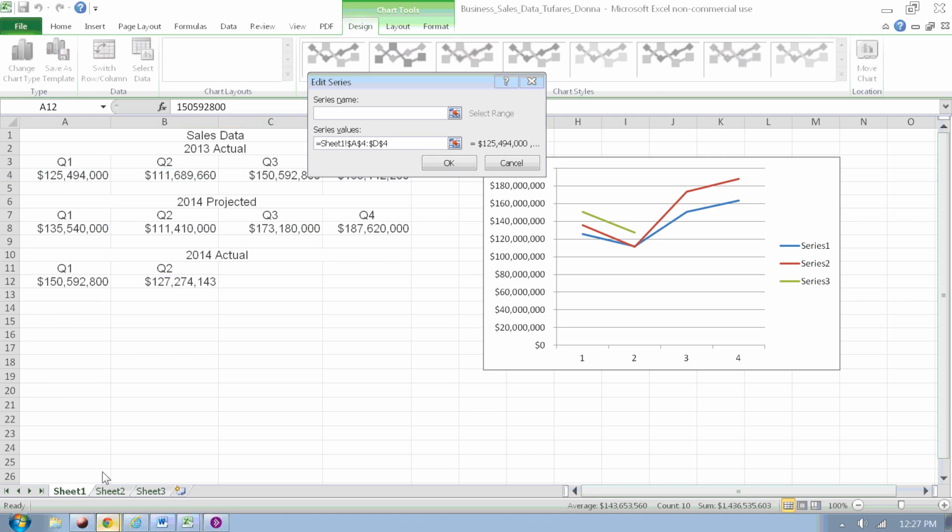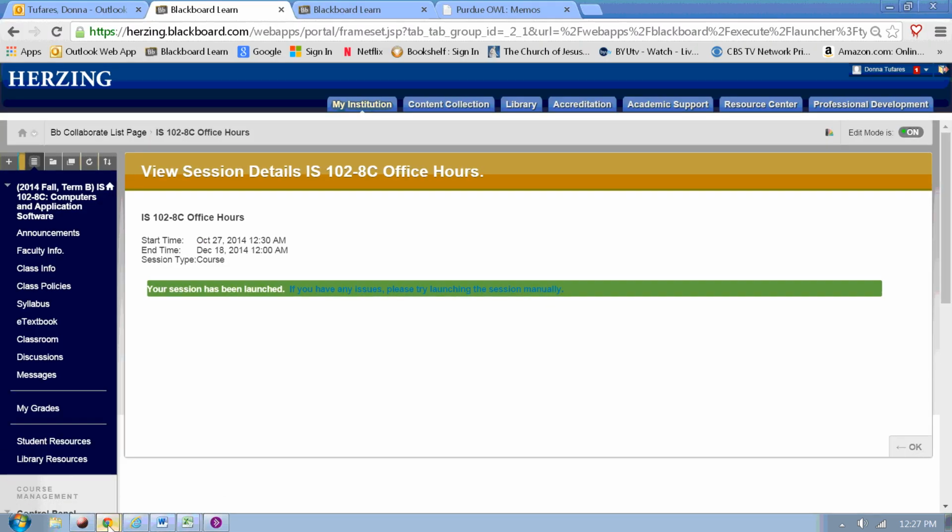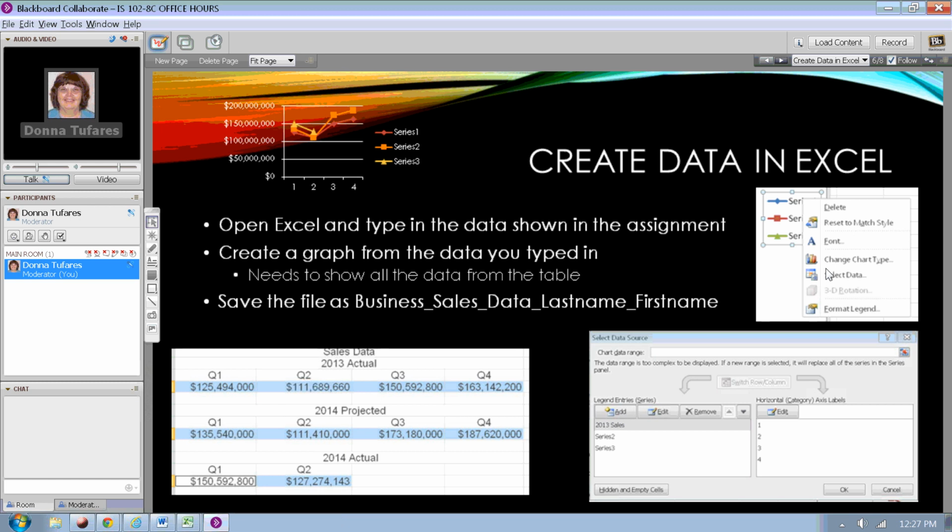So that's what I've shown you here. I've shown you the graph and how to select the data and change it. So you would want to say 2013 sales, actual sales, or whatever you want to, how you want to put that.